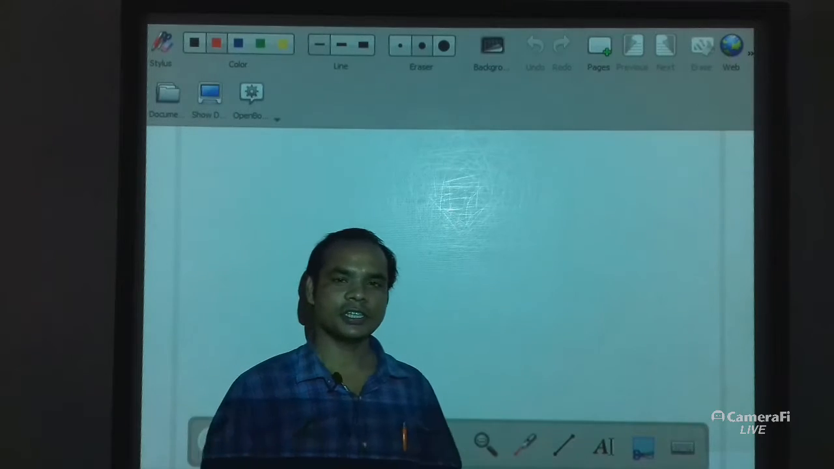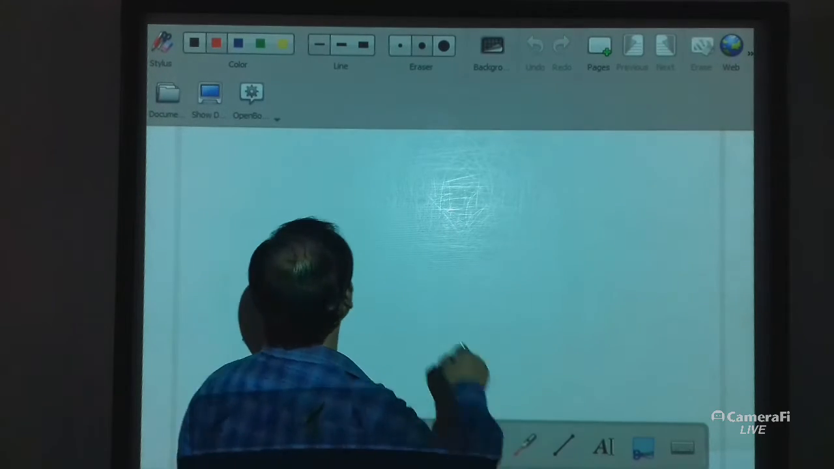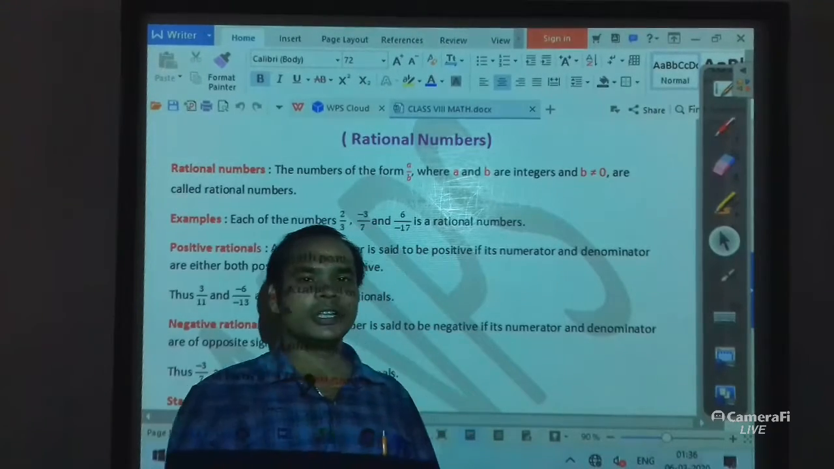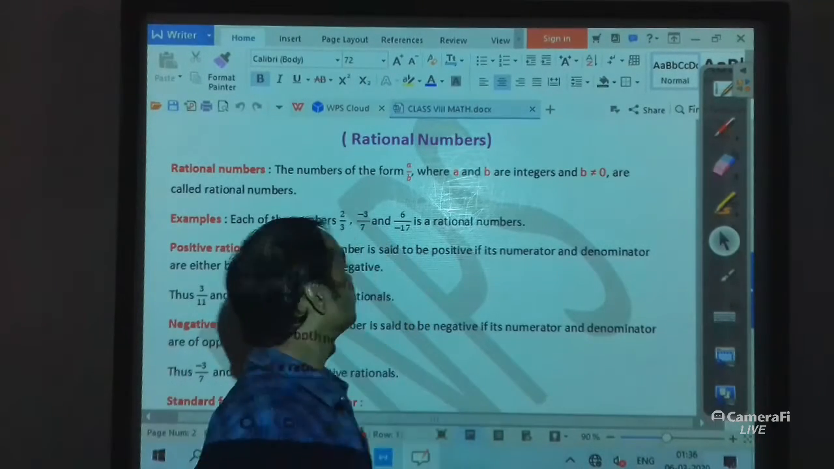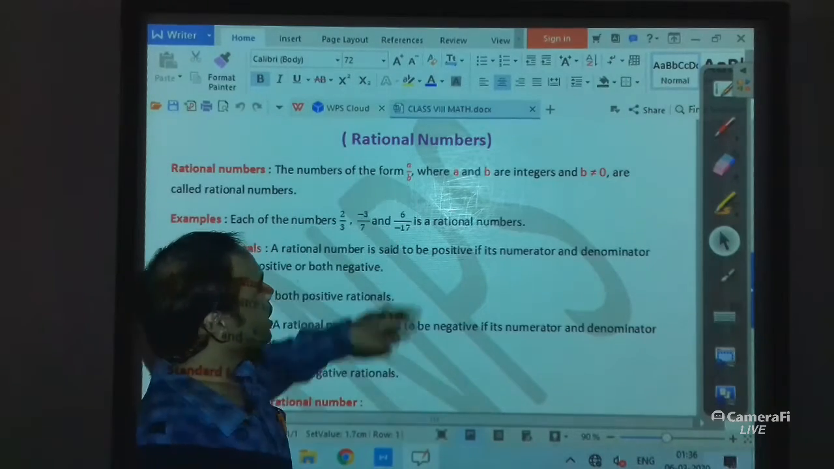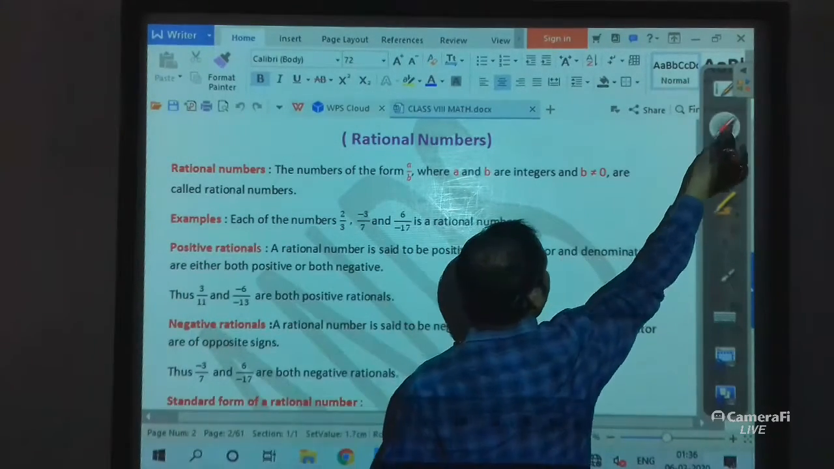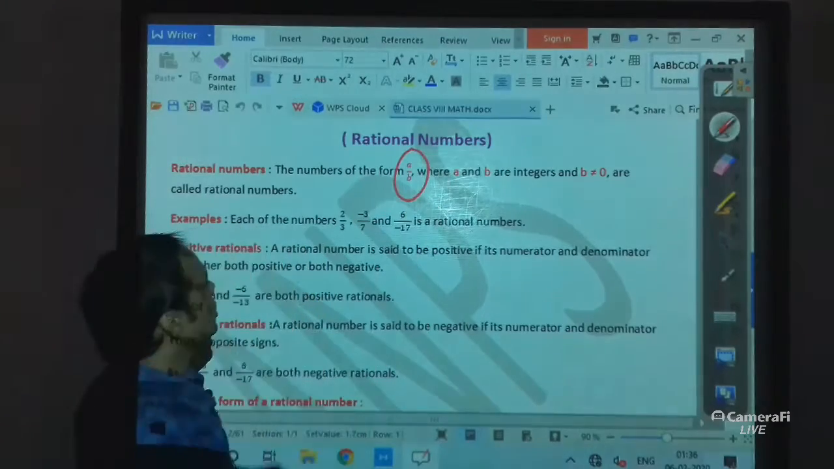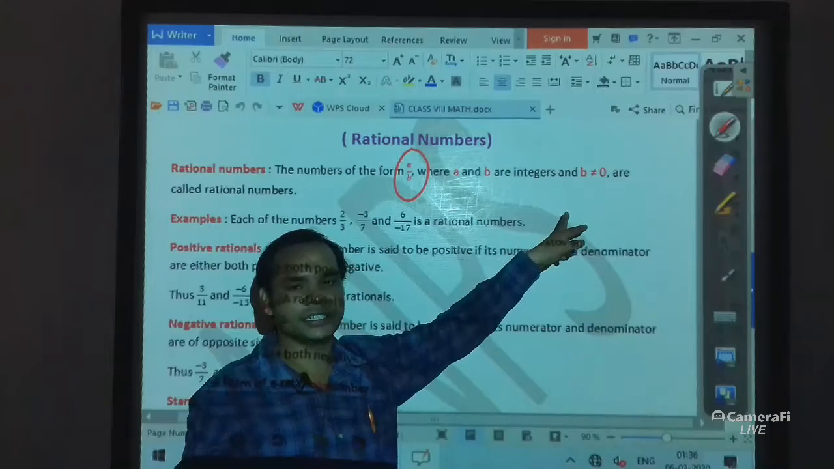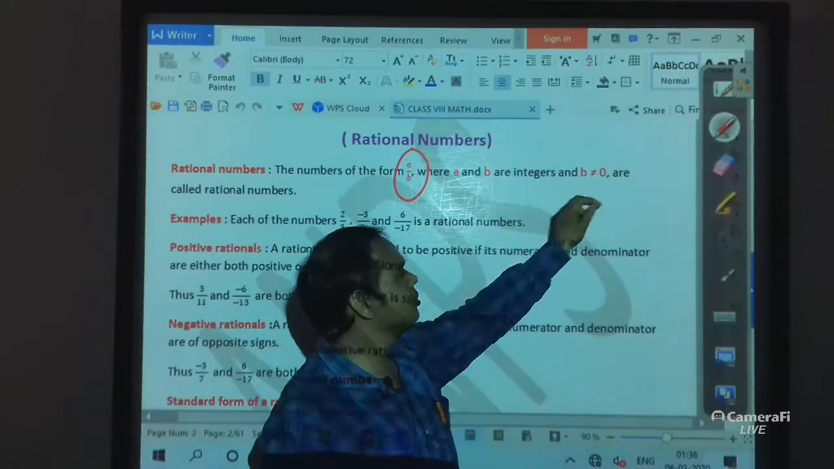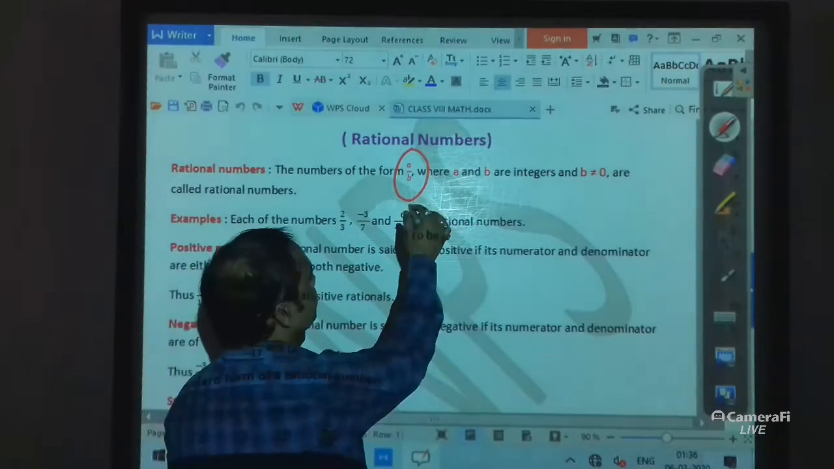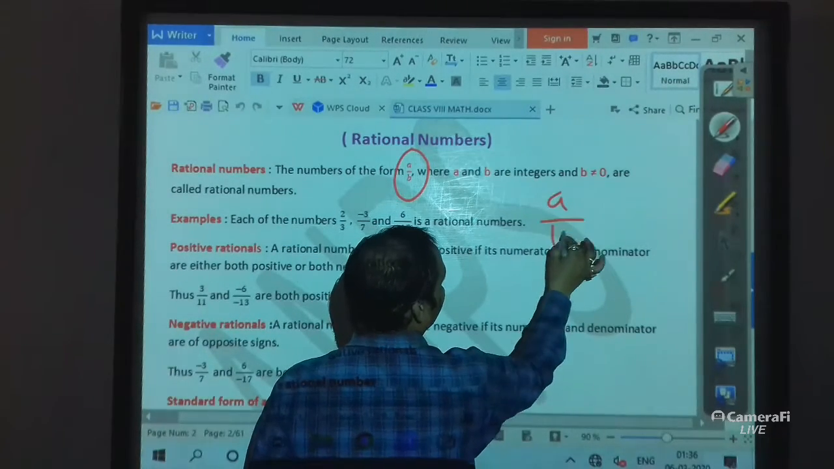So today we are going to discuss rational numbers. At first you have to know what a rational number is. So here you can see the numbers of the form a by b, where a and b are integers and b not equals to 0, are called rational numbers. So here any number is of the form a by b.